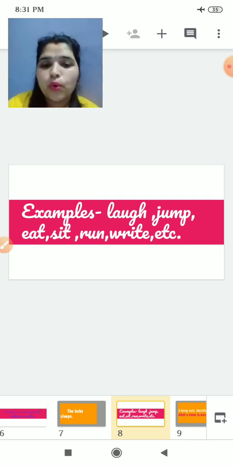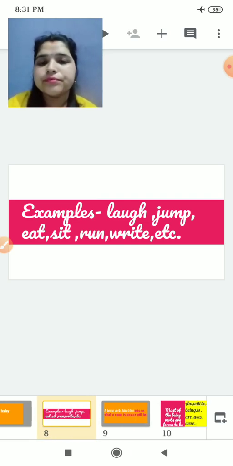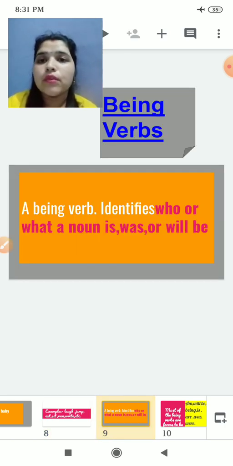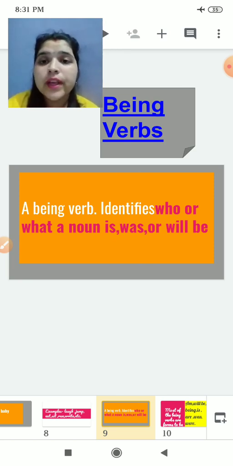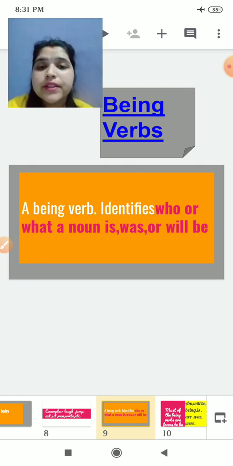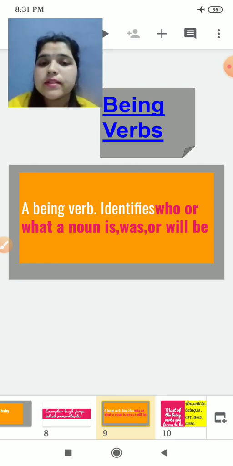So we have our first verb, that is being verbs. The first verb we are going to discuss is being verbs. A being verb indicates or identifies who or what a noun is. It means if you are talking about something, it identifies who or what a noun is.